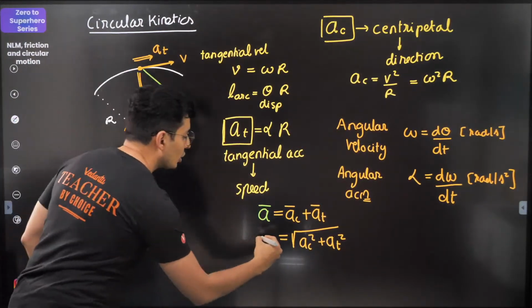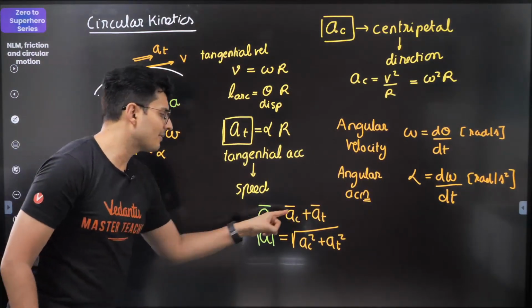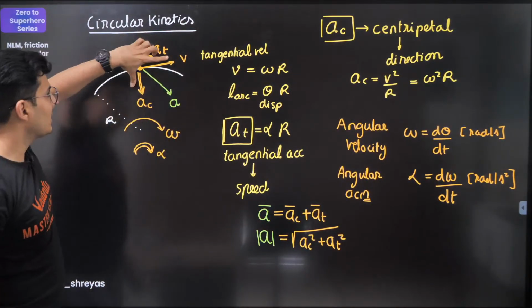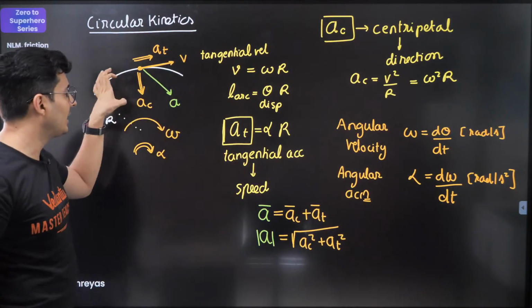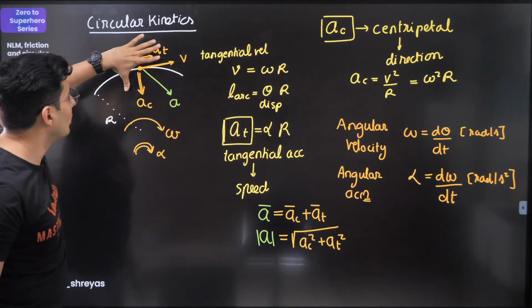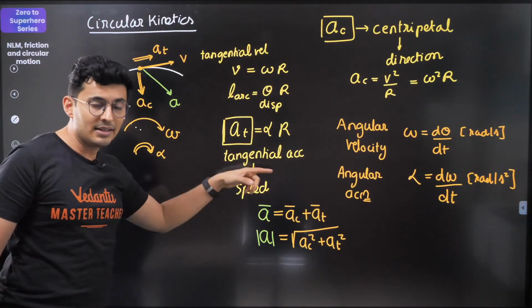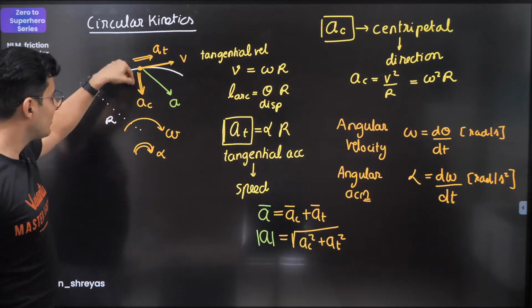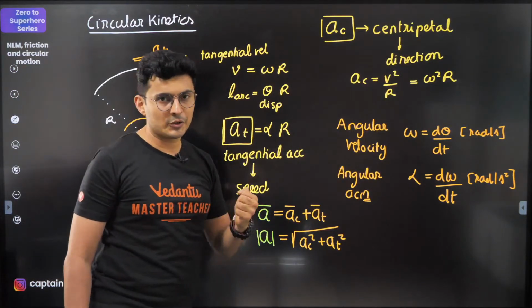This is your total acceleration magnitude wise, and vector wise it is the vector sum of AC plus AT. This is total acceleration, different from just centripetal and tangential. So net acceleration has two components. One which is along the path gives you the speed change rate. One which is perpendicular to the path gives you how it is changing the direction.